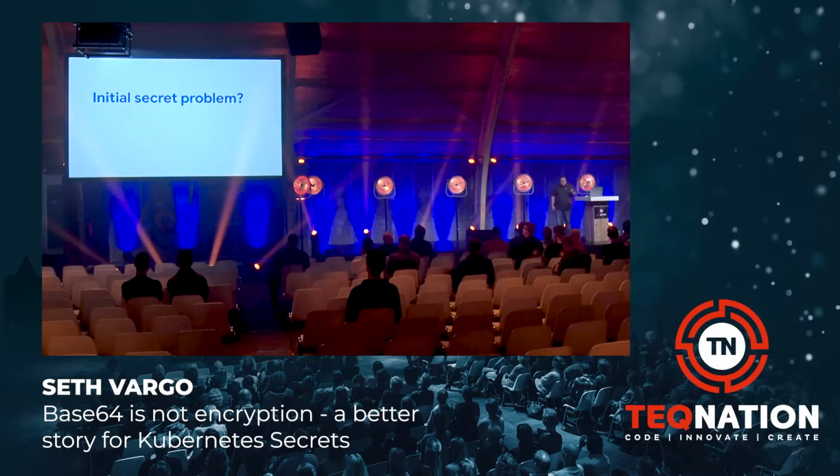So this does introduce a question, which is, how do I authorize Kubernetes or the master VM to be able to talk to my key management provider? Right? If I hard code my AWS access keys or my service account credential on that VM, if an attacker gets access to that VM, they can just impersonate me. So how do I prevent that? Well, the answer on a cloud provider is very simple. It's IAM. You can leverage identity and access management on the VM to trust the instance as a user.